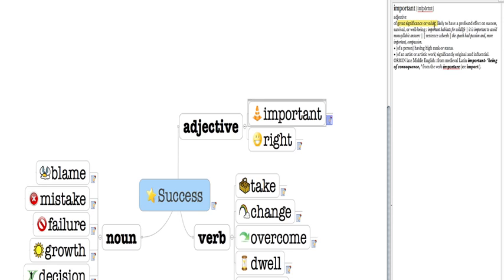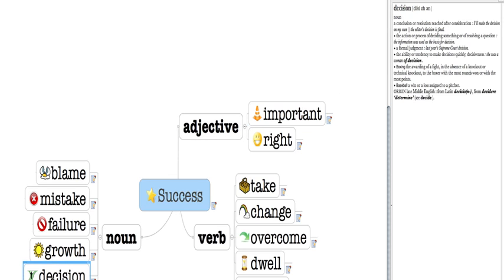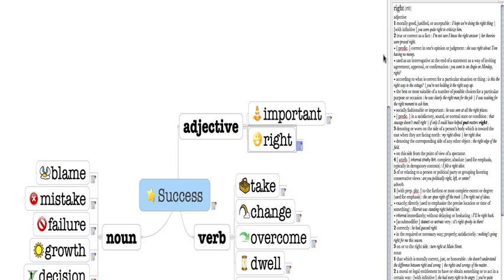So we can say, this will be an important decision in my life. So it has great value, this decision. Right means something that is good or acceptable. It's the opposite of wrong. So you can say, this is my right, or this is the right decision for me right now in my life.